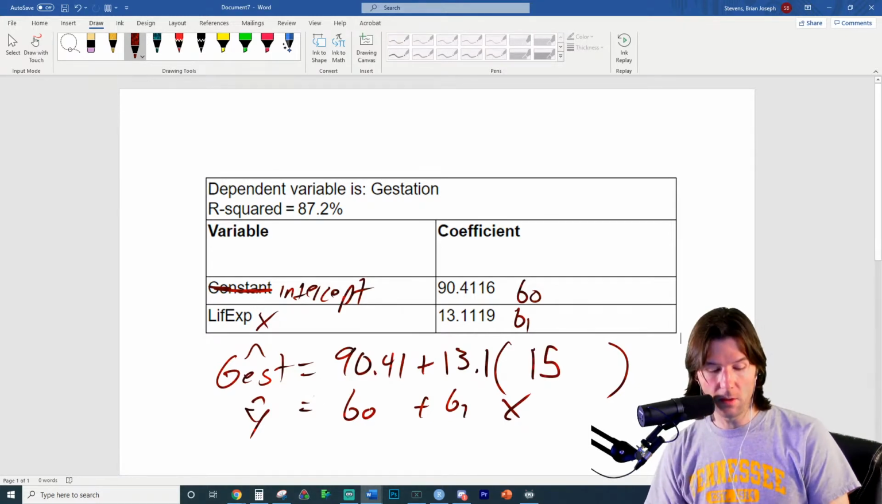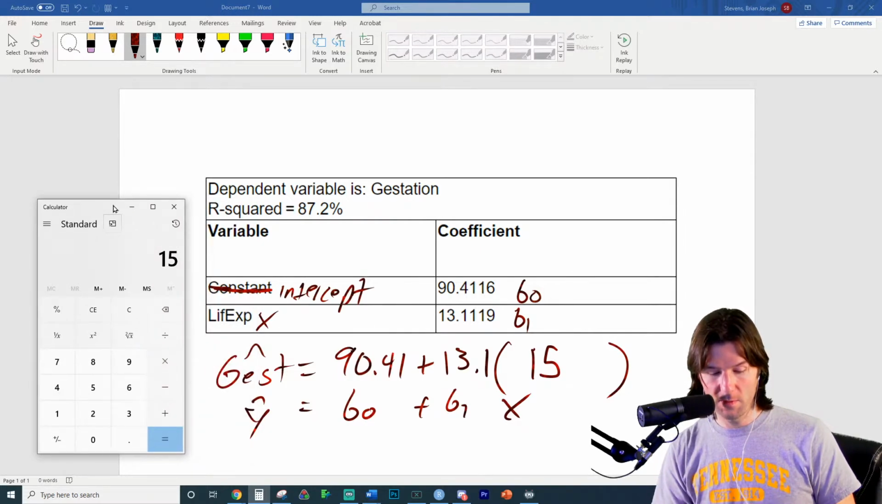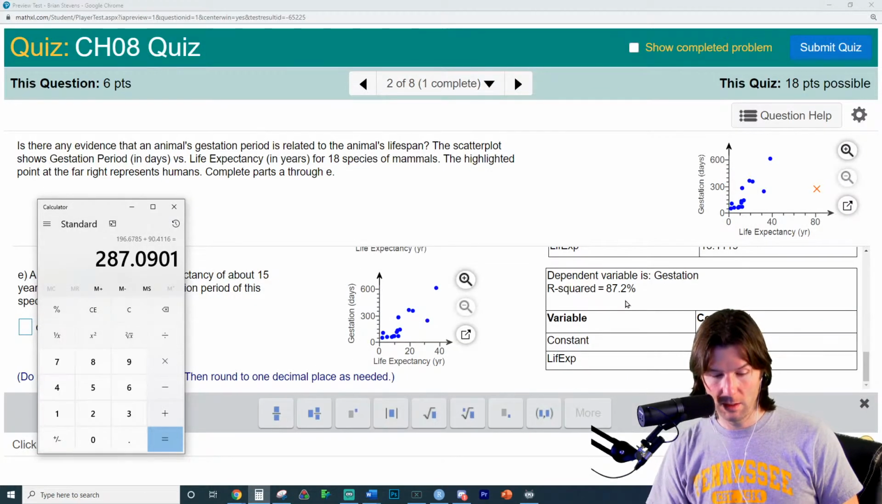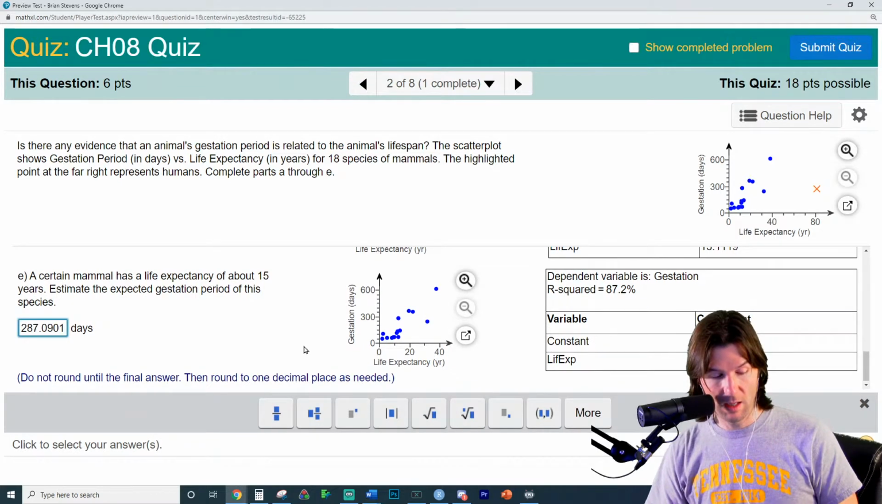And then we're going to use all the decimals. We just have it written out a little shorthand right here. So I'm going to type 15 times 13.1119, and then I'm going to add 90.4116. And there it is. That is the gestation period. Really long, just humans have longer, I guess. And how many decimals? Do not round, then round to 1 decimal place as needed.